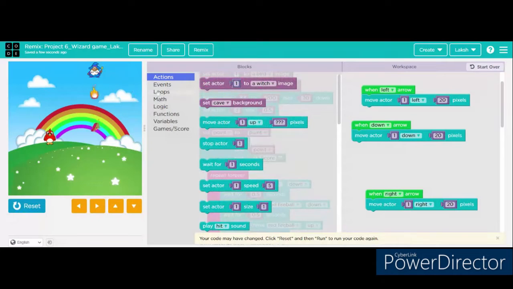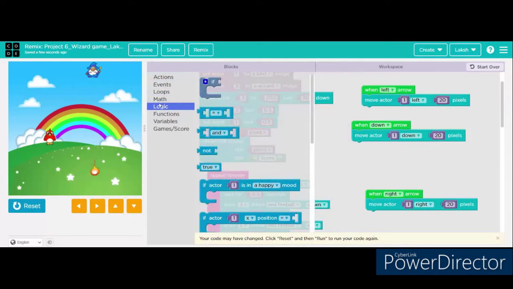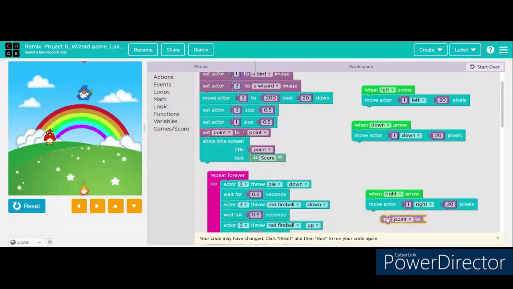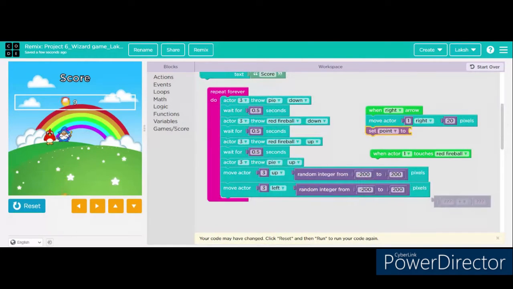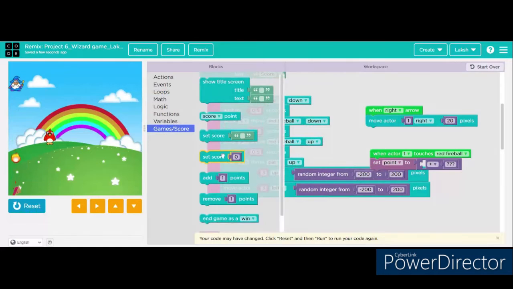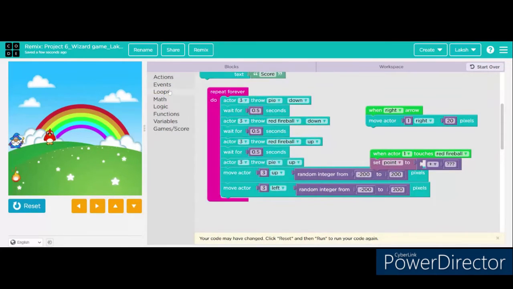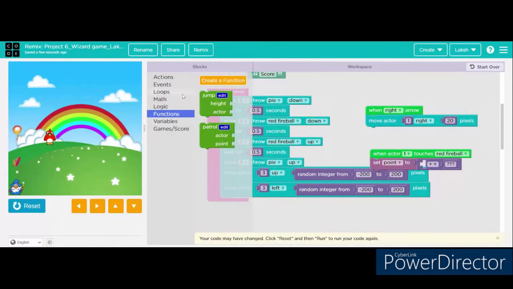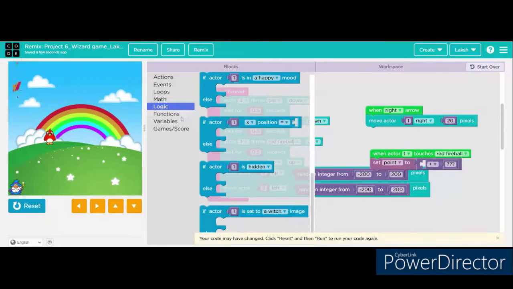Now I'm searching for the points, that is decrease points. Okay, so set points to: when actor 1 touches the red fireball, set points to points minus 1. The same number of points. For example, if it is 1, it will become 0, and if it is 0, it will become minus 1.